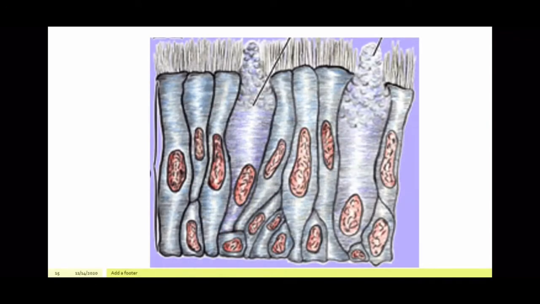Then you have ciliated epithelium. Ciliated means that there are minute hair-like processes present at the upper surface of this tissue. This is present in the respiratory tract. What is it doing in the respiratory tract?